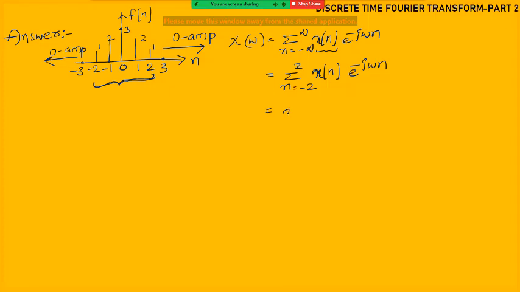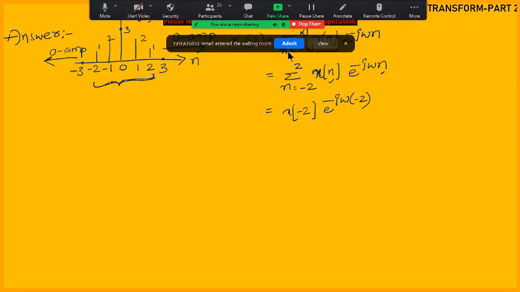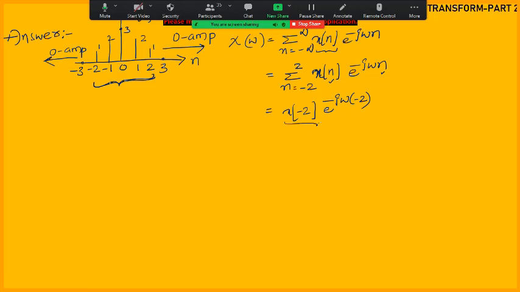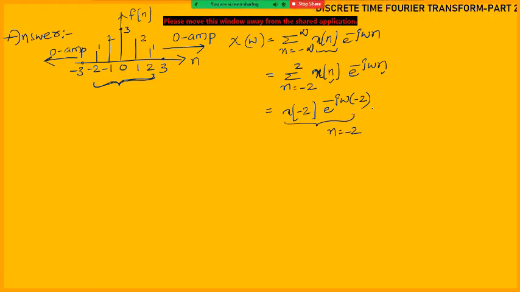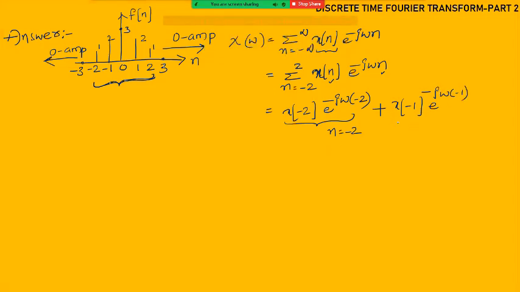Okay, so x of -2, I am taking n is equal to -2. Wherever n is there, you substitute -2. So here n is there, here also n is there. So e power minus j omega -2. This one we got just by the substitution of n is equal to -2. Next plus, because of the sigma we need to write plus here. So now n is equal to -1. So x of -1 e power minus j omega -1. This entire thing I got by the substitution of n is equal to -1.